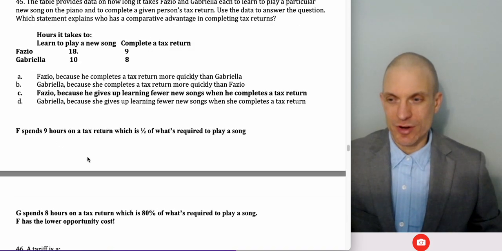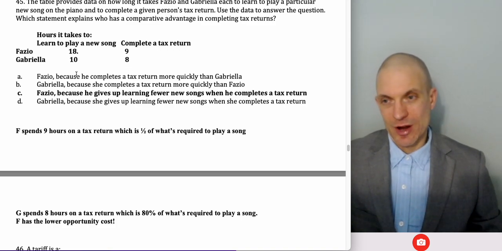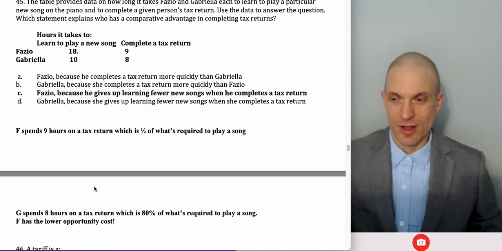However, for the other character, 8 hours is 80% of the time necessary to play a song. So rather than losing half a song when we do a tax return, our other character loses 80% of a song. So F has the lowest opportunity cost, gives up fewer learning new songs when completes a tax return.